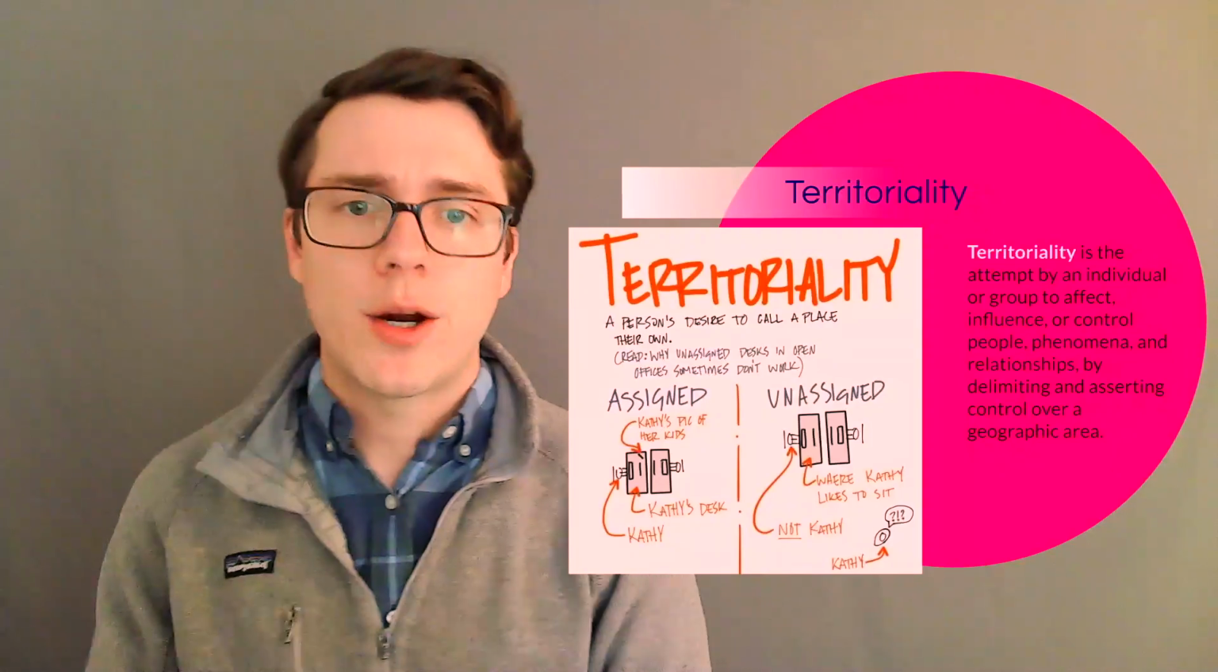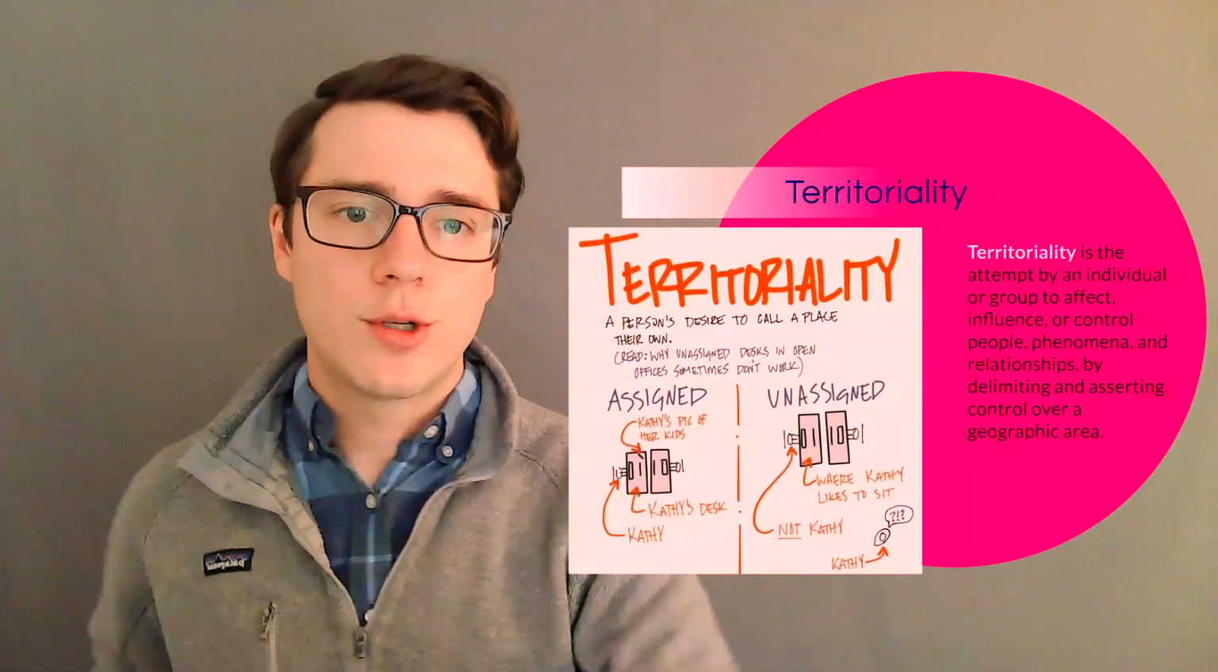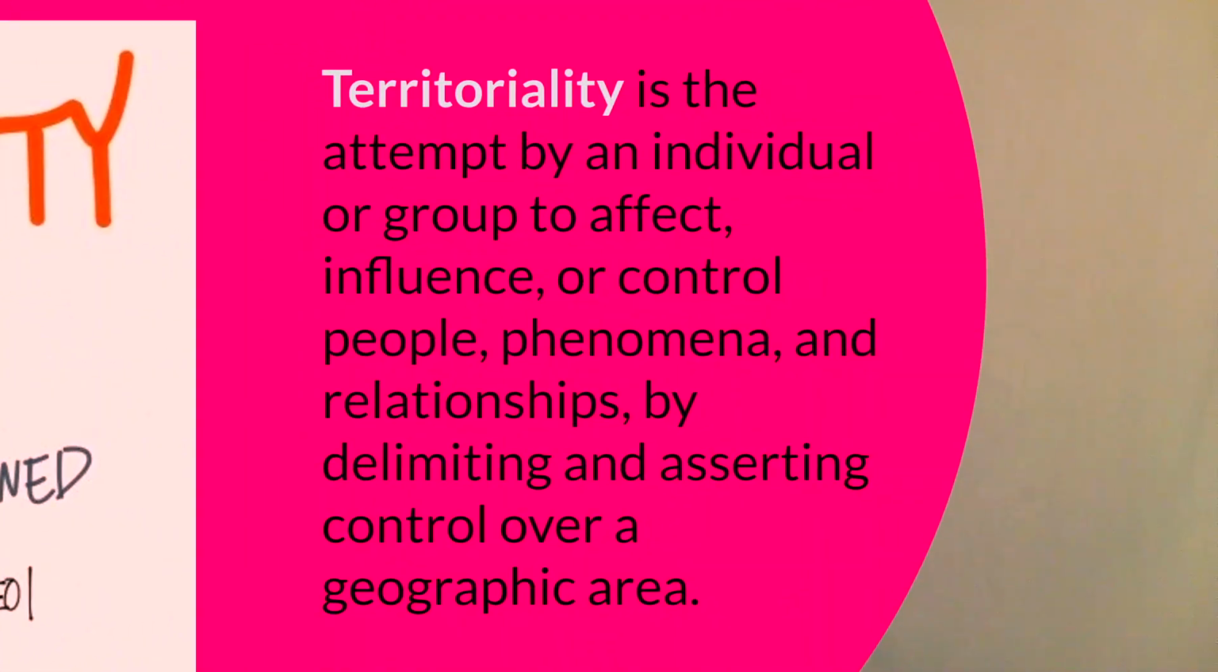And that takes us to territoriality. Territoriality is the attempt by an individual or group to affect, influence, or control people, phenomena, relationships by delimiting and asserting control over a geographic area. That is a very wordy definition. But basically, territoriality is a group or person trying to control people and things in a place. So it's trying to control a geographic area.